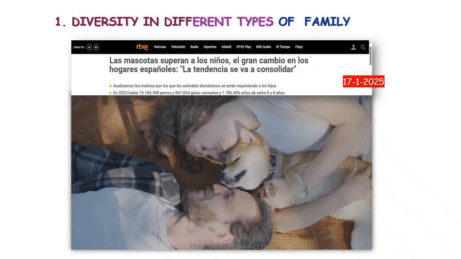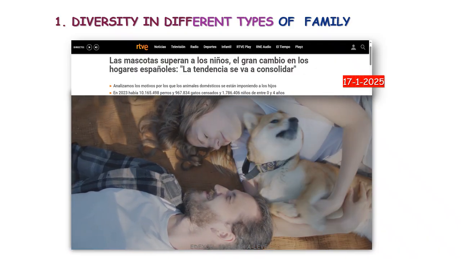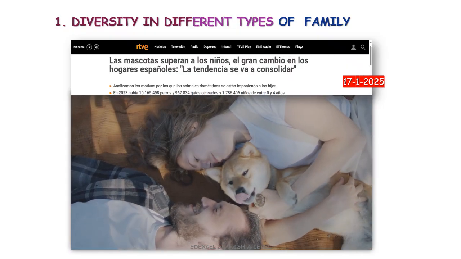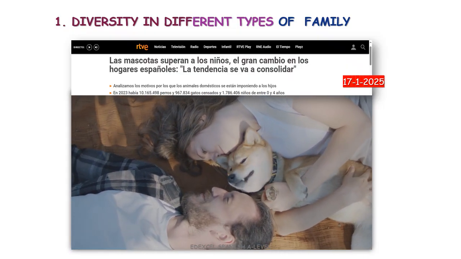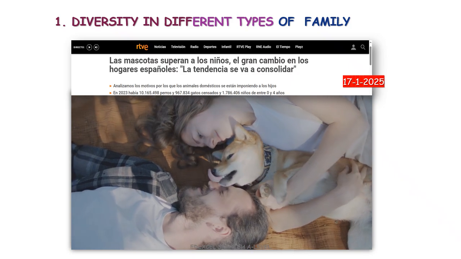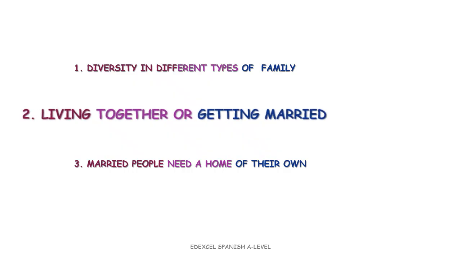The number of registered dogs already exceeds the number of children under the age of 14, and the total number of companion animals in the country is now over 30 million. Let's move on to the second topic, living together or getting married.